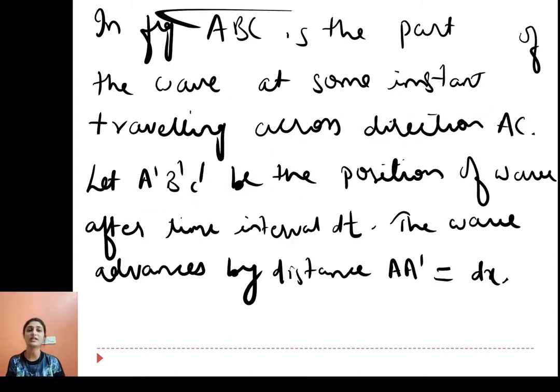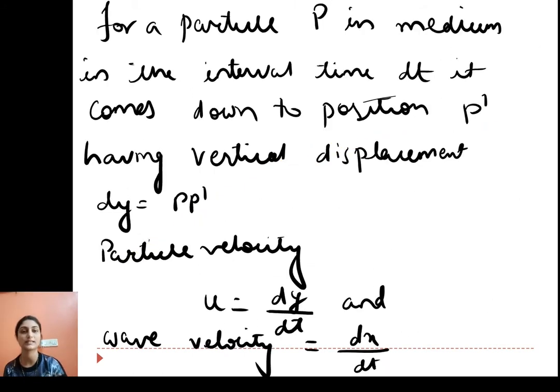In the figure, ABC is the part of the wave at some instant traveling along direction AC. Suppose A dash, B dash, C dash is the position of the wave after some interval of time dt. The wave advances by distance AA dash, equal to dx along the x-axis.